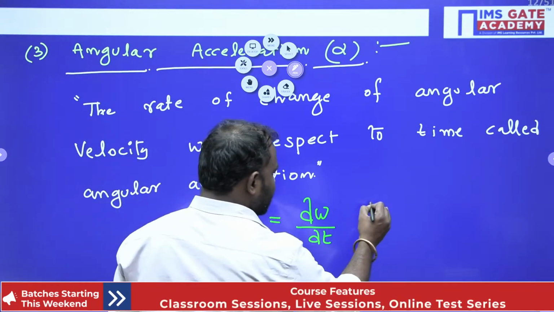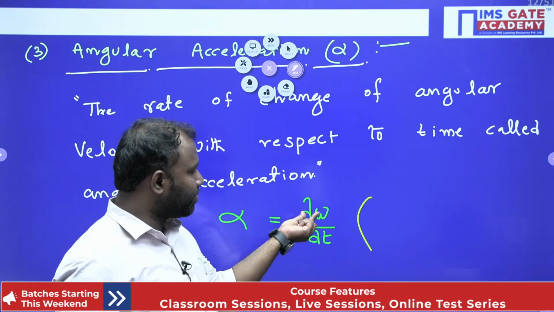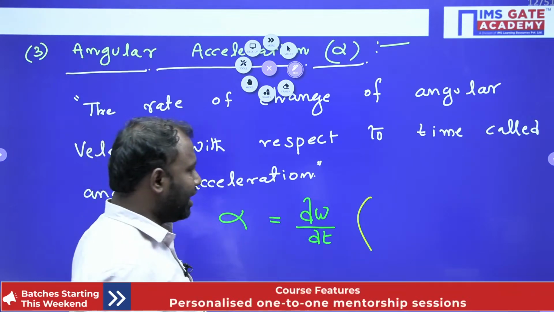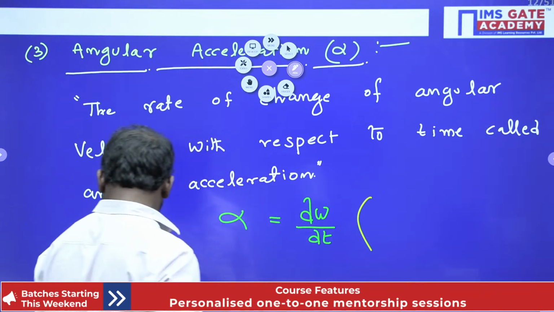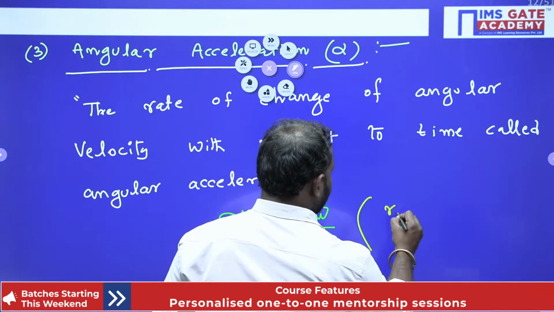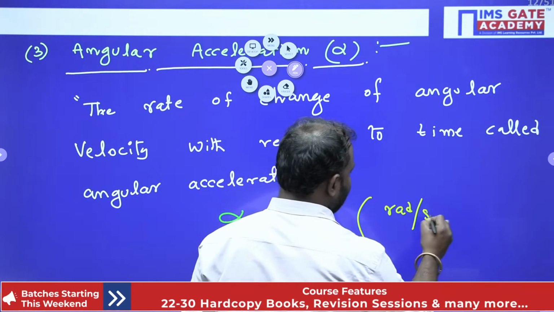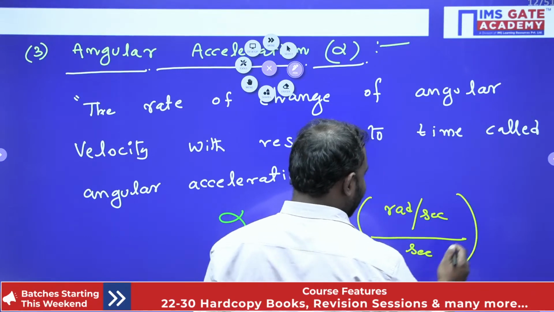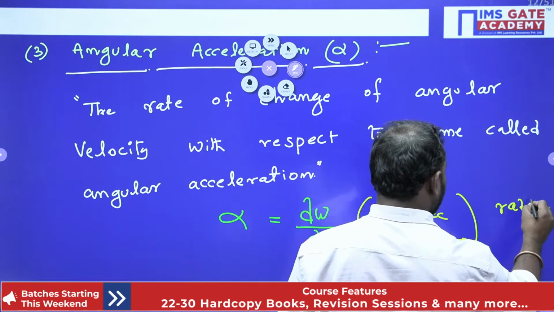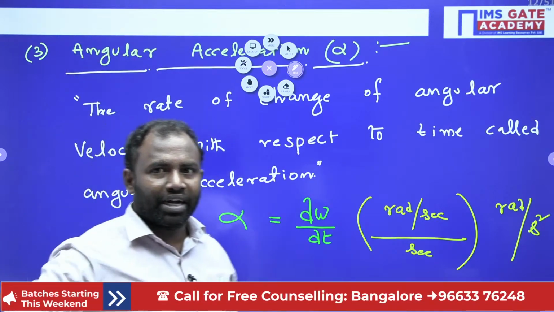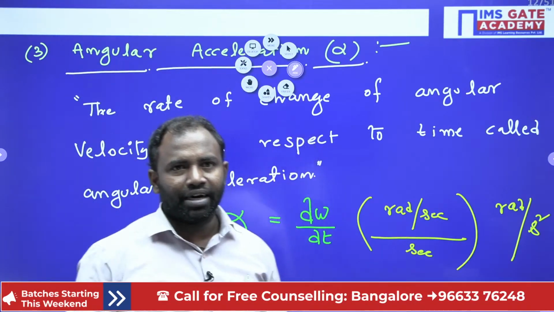Now similarly, angular acceleration. What are the units for this? Angular velocity units are radian per second. Radian per second is divided by second again, so I can write radians per second square, whereas in linear motion we get meters per second square. Clear everybody, guys? Clear? So try to understand.